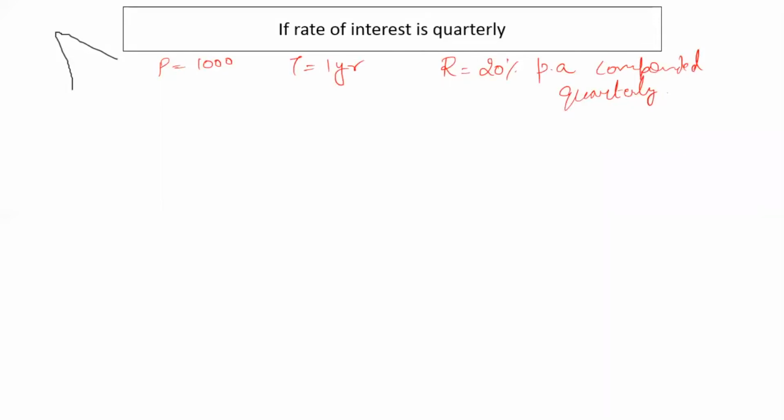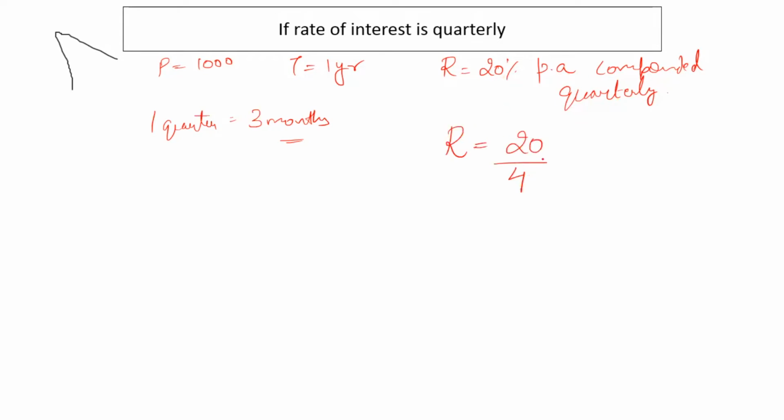Okay. So quarter means 1/4, right? So there are 4 quarters in a year, right? So quarter is of 3 months, right? So if the rate of interest is 20% per annum compounded quarterly, then my rate of interest would be 20 by 4.